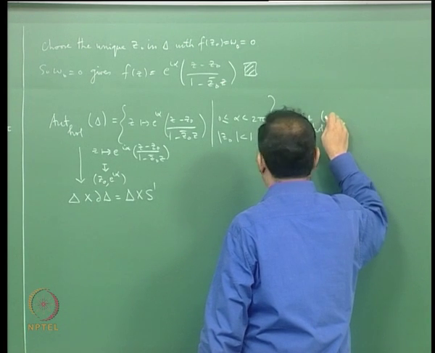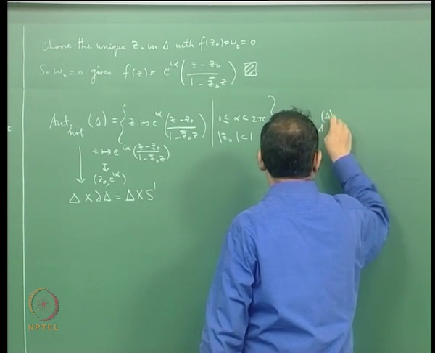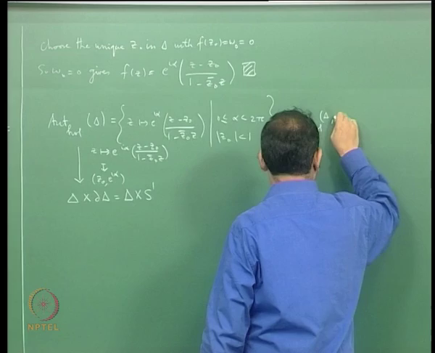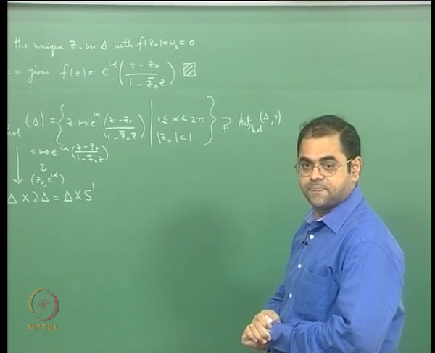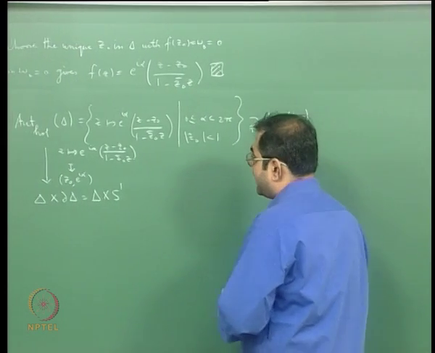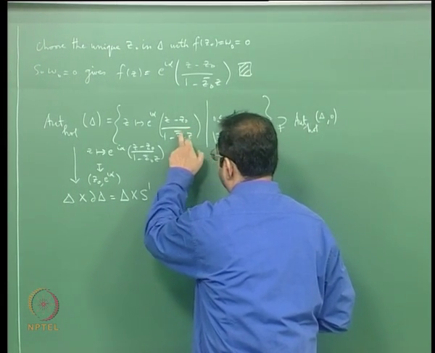the holomorphic automorphisms of the unit disk which preserve the origin, which are only the rotations, and only rotations means that it will correspond to z naught equal to 0.